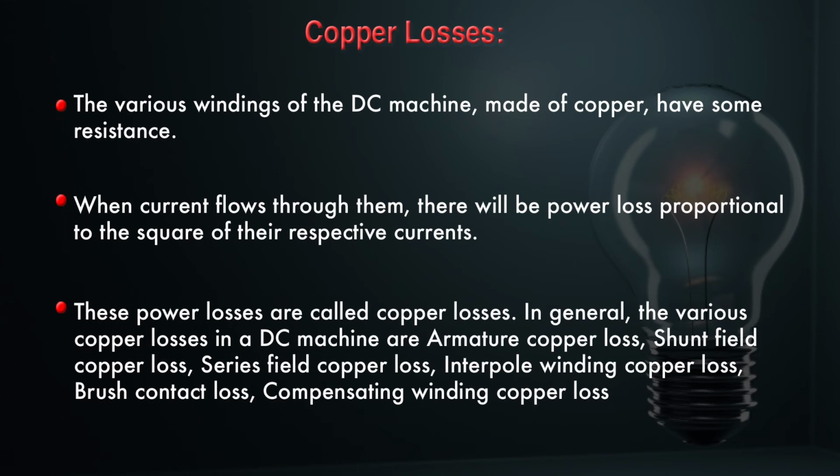In general, the various copper losses in DC machines are armature copper losses, shunt field copper losses, series field copper losses, interpole winding copper losses, brush contact losses, and compensating winding copper losses. All these losses are called copper losses in DC machines.